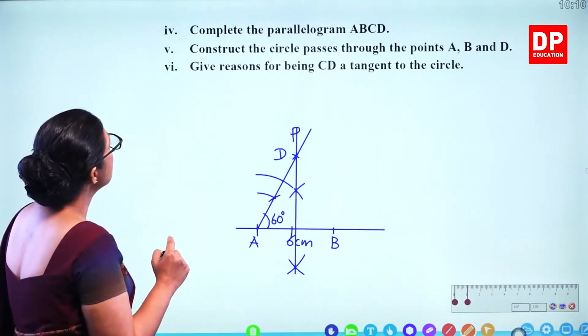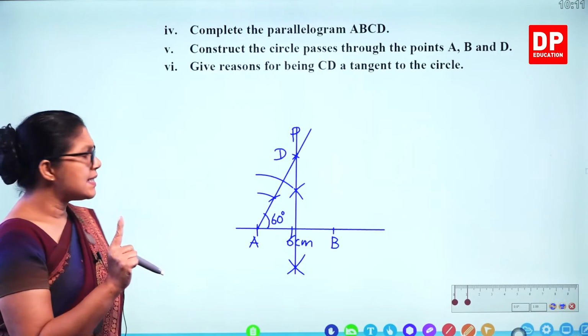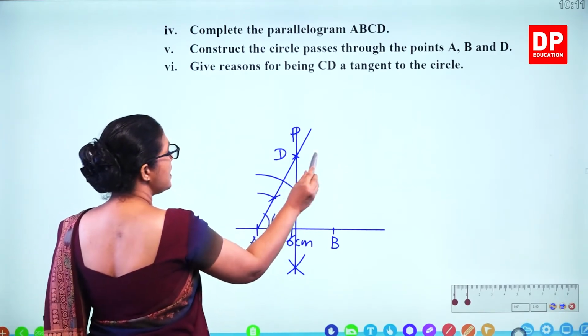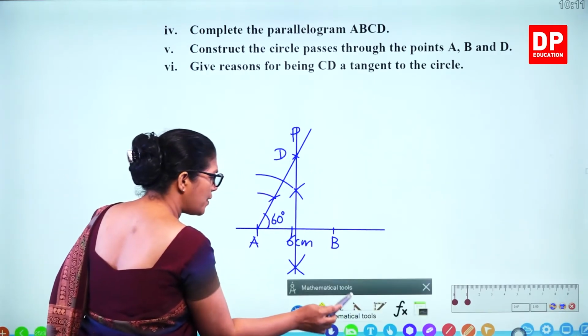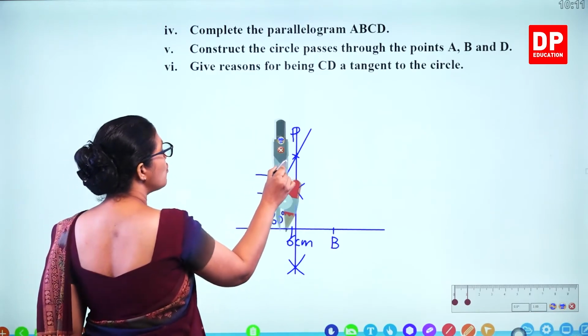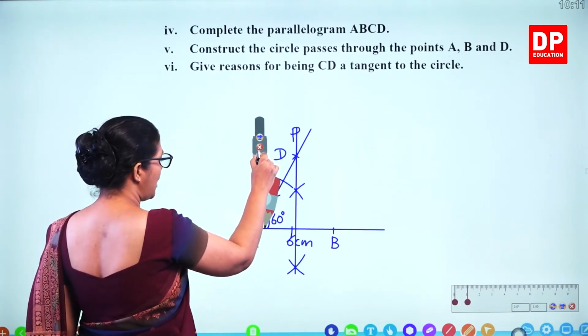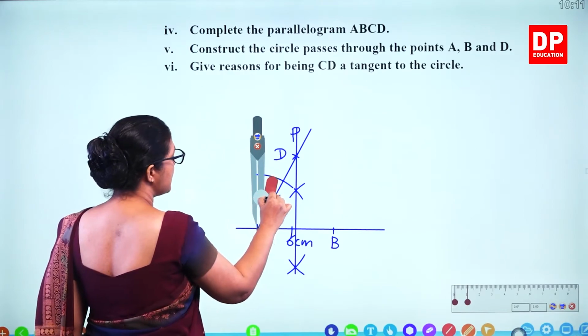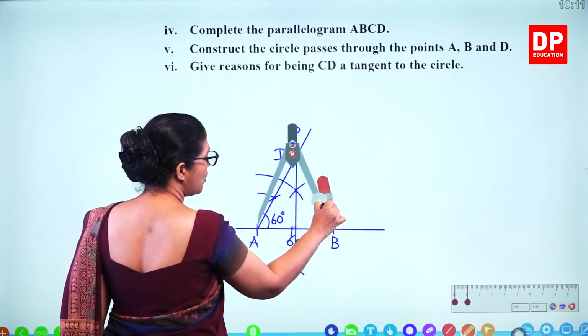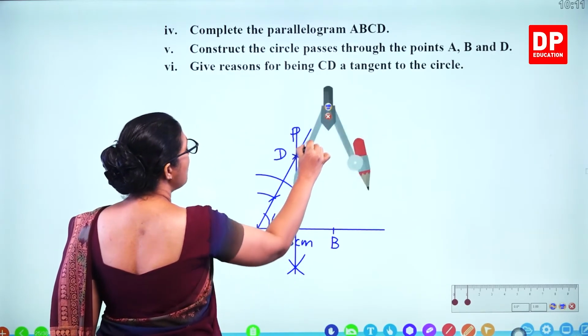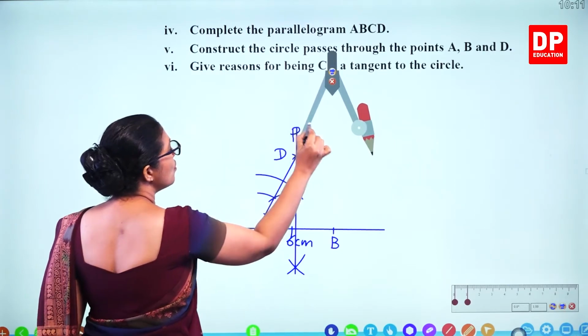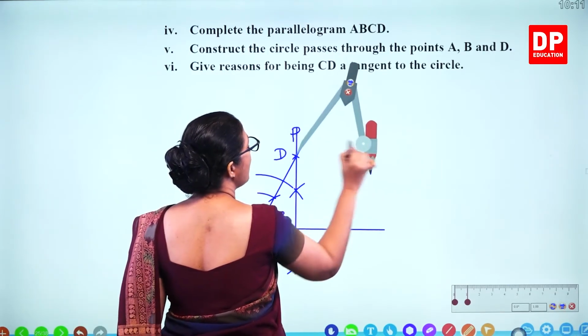The next part, complete the parallelogram ABCD. So we can use the compass to do that. So we use the parallelogram method. So what we can do, we take the distance from A to B and we mark from D to that. So we can draw an arc there.